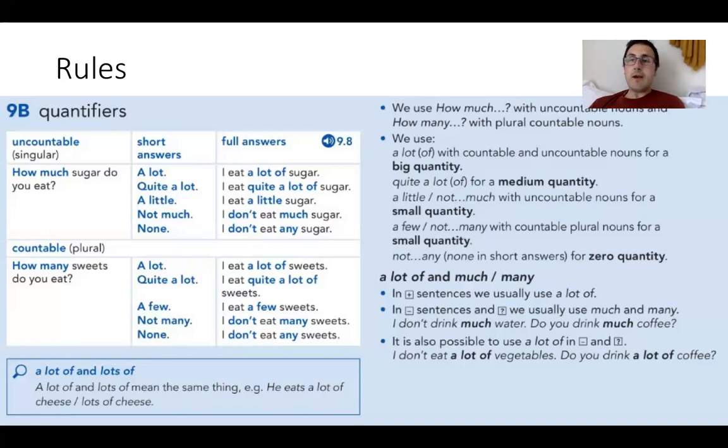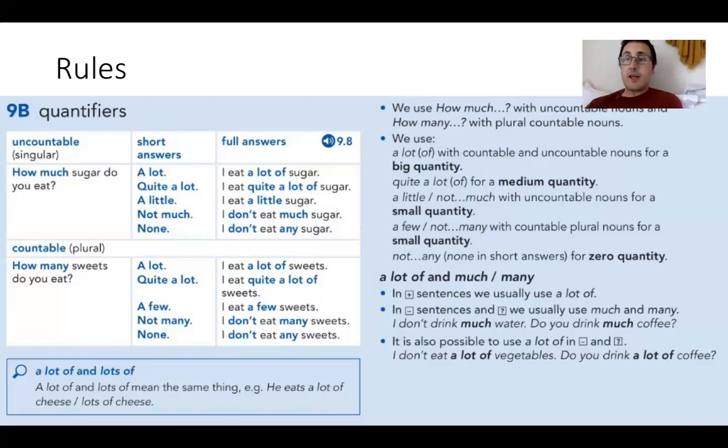So we use much and many in questions and negatives, but we tend to use a lot of in positive sentences. And then also, it's possible to use a lot of in negatives and questions. So, I don't eat a lot of vegetables. Do you drink a lot of coffee?